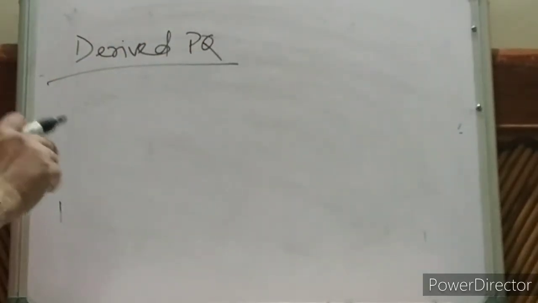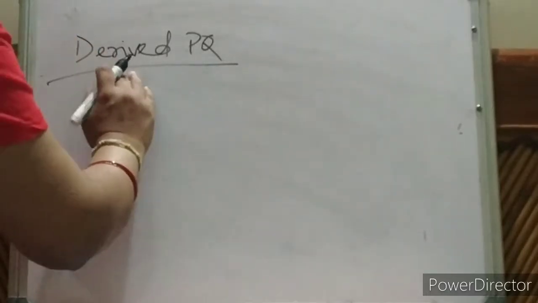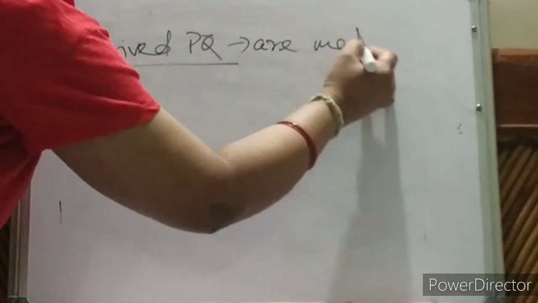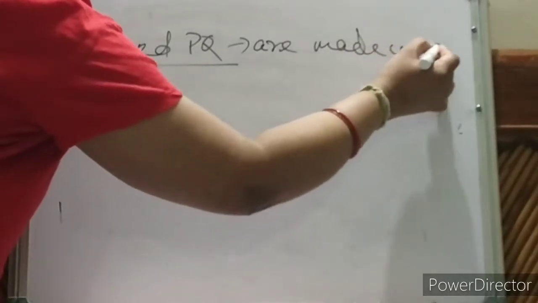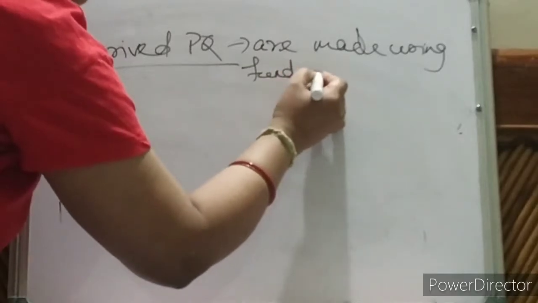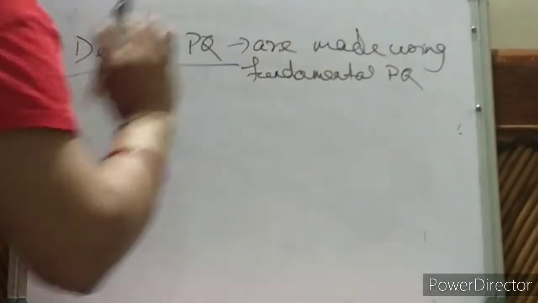That means we can get our derived physical quantity using fundamental physical quantities. So derived physical quantities are made using base fundamental physical quantities. Okay, children?